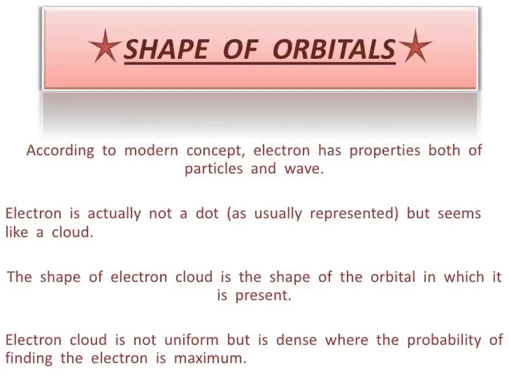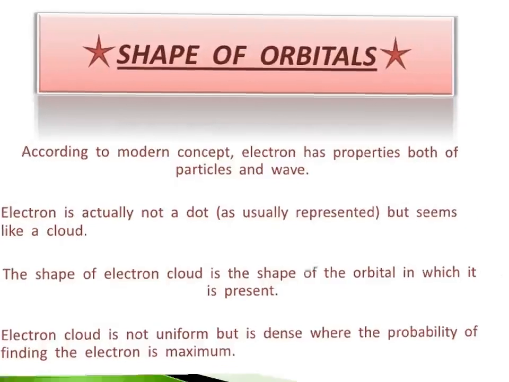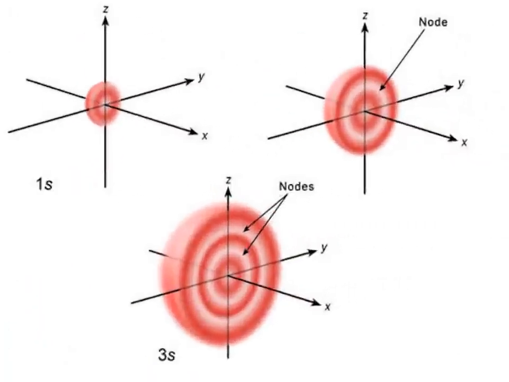So the electron is not a dot, it looks like a cloud. The shape of the electron cloud is the shape of the orbital in which it is present. The electron cloud is not uniform but is dense where the probability of finding the electron is maximum. See here, this is the orbital. The first one is the shape of the 1s orbital, the second picture is the 2s orbital, and the third one is the 3s orbital. These are the shapes of the 1s, 2s and 3s orbitals.